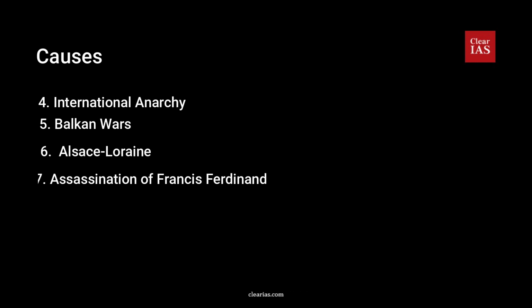And lastly, the immediate cause, that is the assassination of Francis Ferdinand. He was an Austrian Archduke, and he was assassinated by a Serbian native in Bosnia. Following that, Austria declared war on Serbia on 28 July 1914. And the reason for the assassination was the annexation by Austria of Bosnia-Herzegovina against the Congress of Berlin of 1878. So those were the major causes for the First World War.